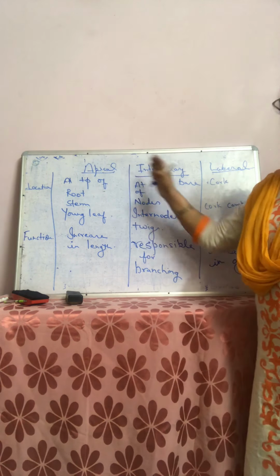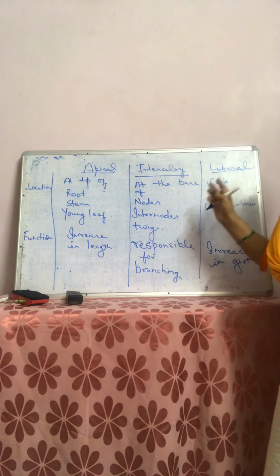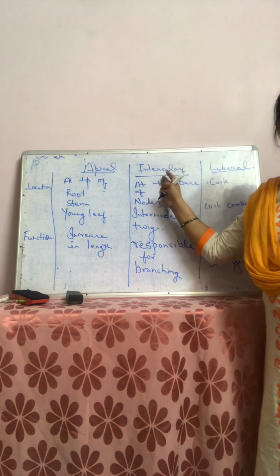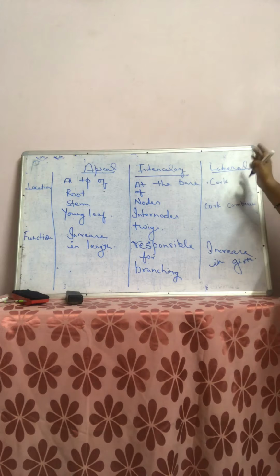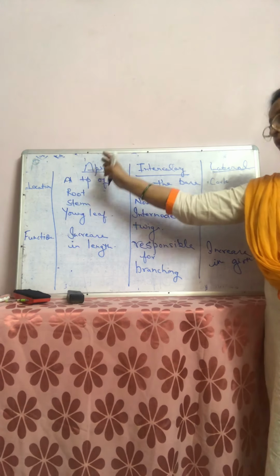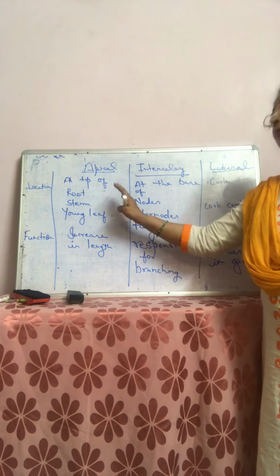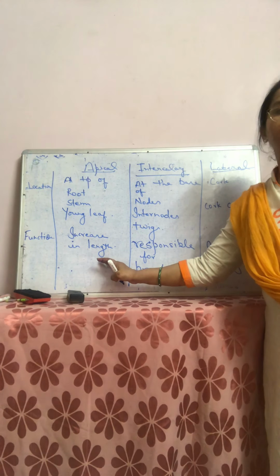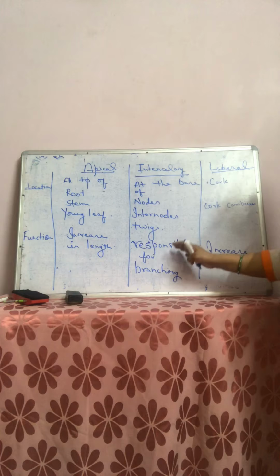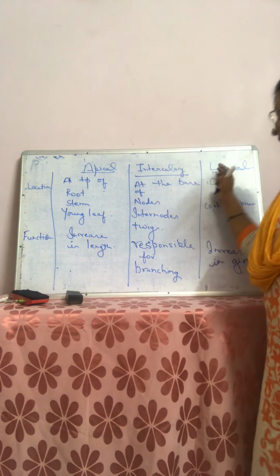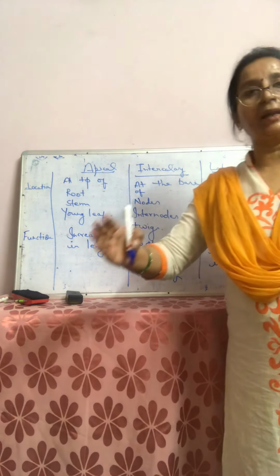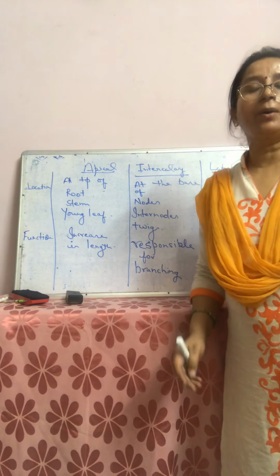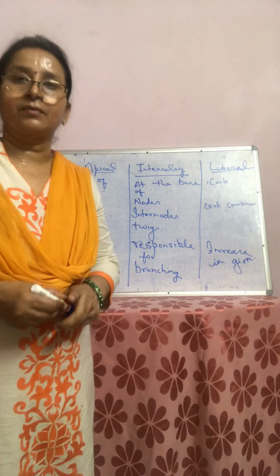Now you can see here difference between apical, intercalary and lateral meristematic tissue. It is present at the tip and responsible for increase in length from downward and upward both the direction. It is responsible for branching, and this one is responsible for increase in girth. Now next day I will start permanent tissue. Thank you.